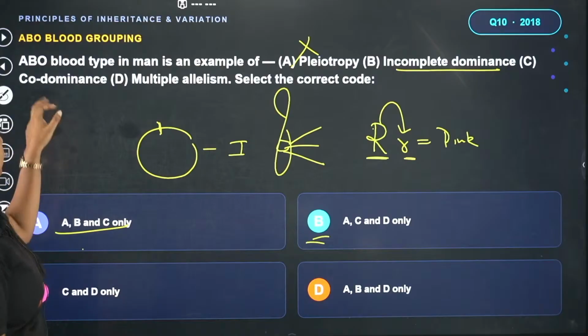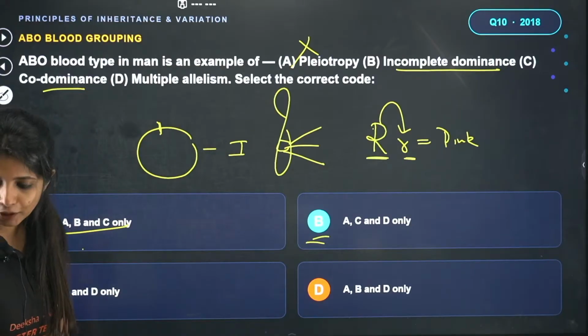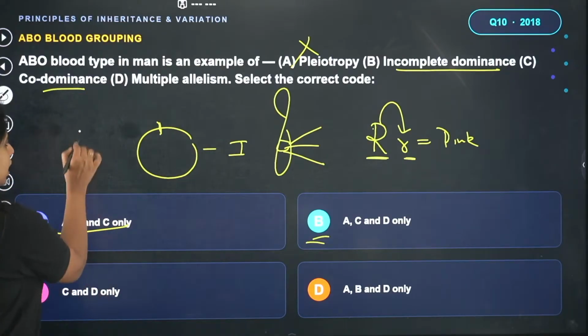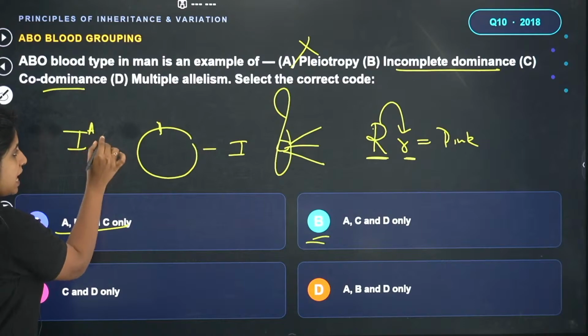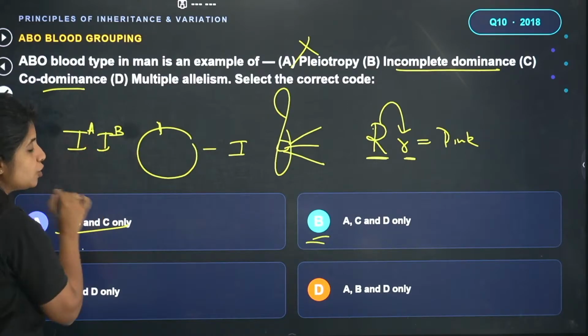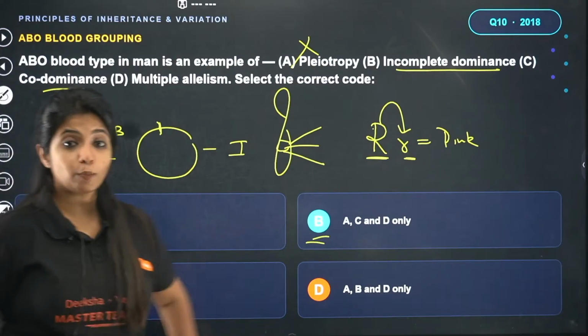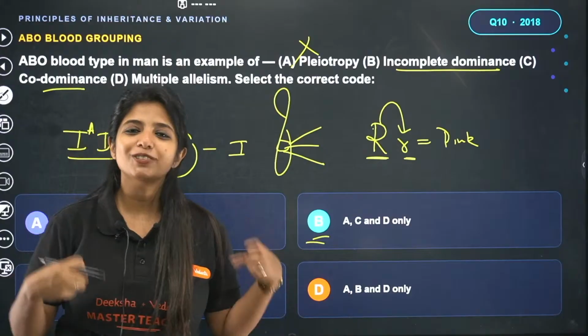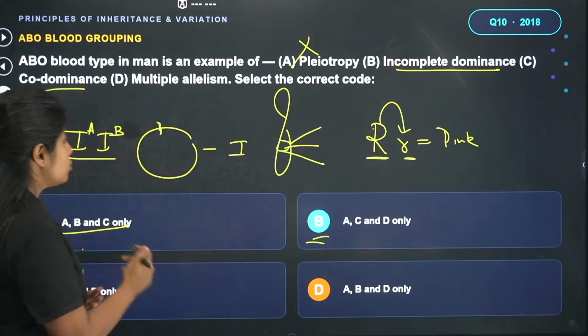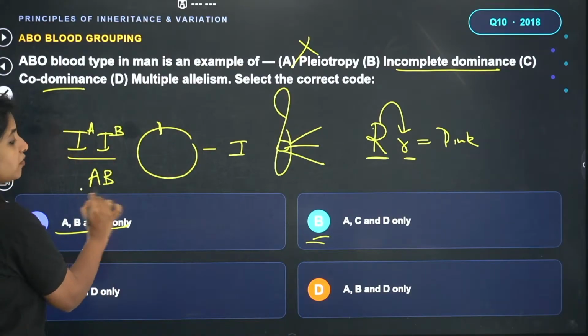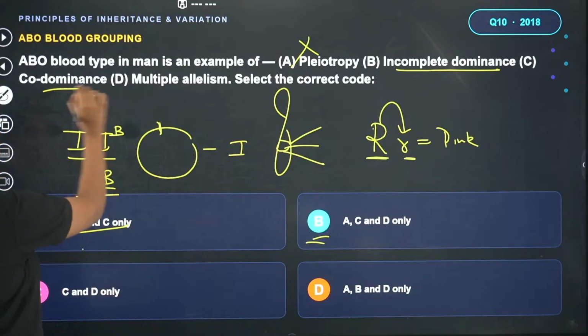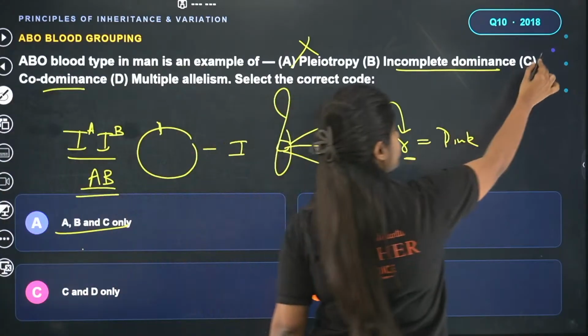Okay, let's talk about the next thing. Codominance. Do you see that in ABO blood group? Yes. Whenever you have a gene combination like IA, IB, both of them say that I am dominant, which is why both express themselves. This is known as codominance, which is why we have the AB blood group as well. So C is definitely going to be seen.